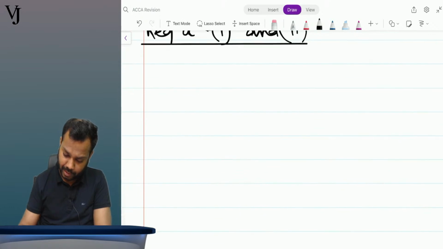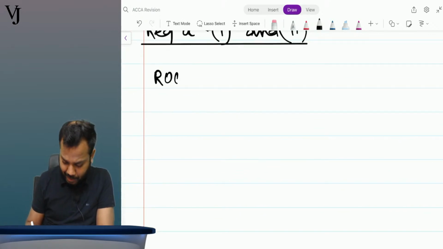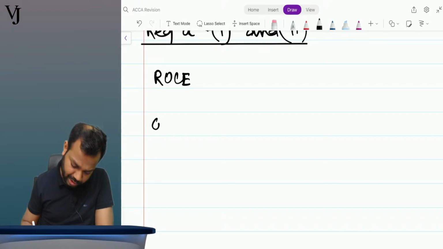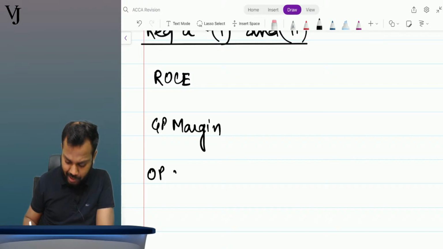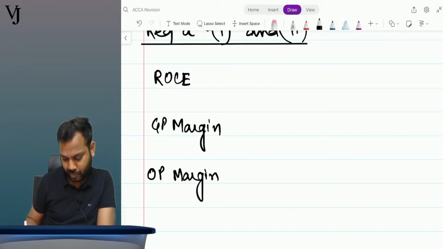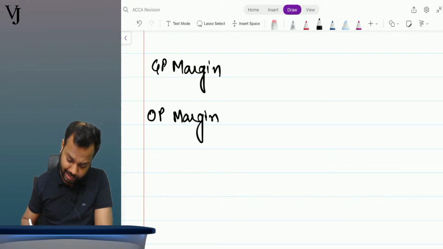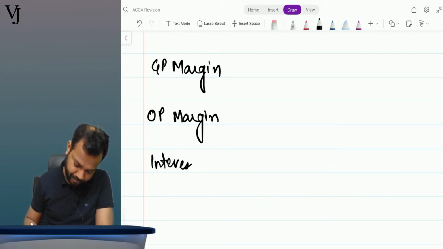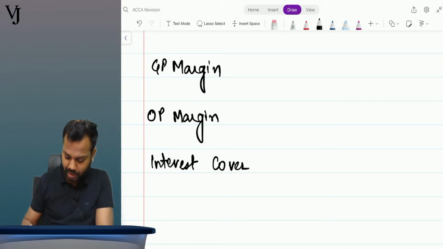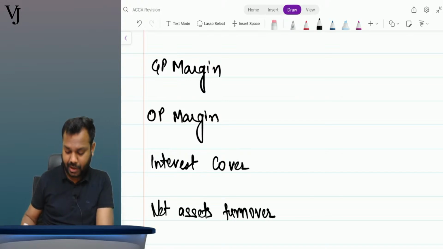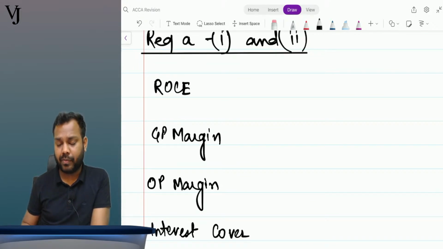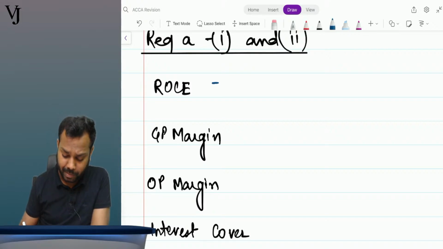So let's write here. Return on capital employed, then GP margin, then operating profit margin, then interest cover, then net assets turnover. I believe you guys already know the formula for all of these, right? If you want me to write them, I still can, but I believe you already know.